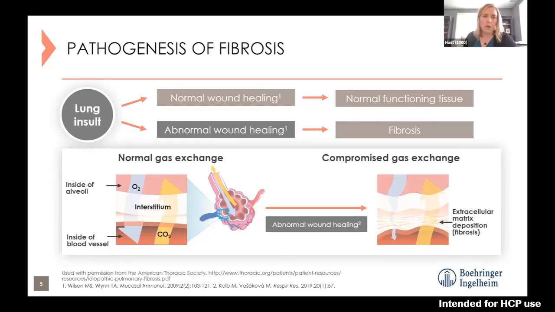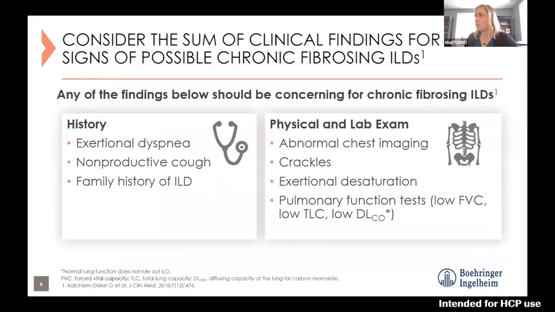The normal interstitium is the space in between the inside of the alveoli and the inside of the blood vessel. Normally, oxygen is diffusing easily across this membrane, as well as carbon dioxide. But with that abnormal wound healing, the deposition of this extra fibrotic material, that layer becomes thickened, scarred, and the lungs lose their ability to diffuse that oxygen across that membrane easily. And so that's really what's happening down on the level within the lungs.